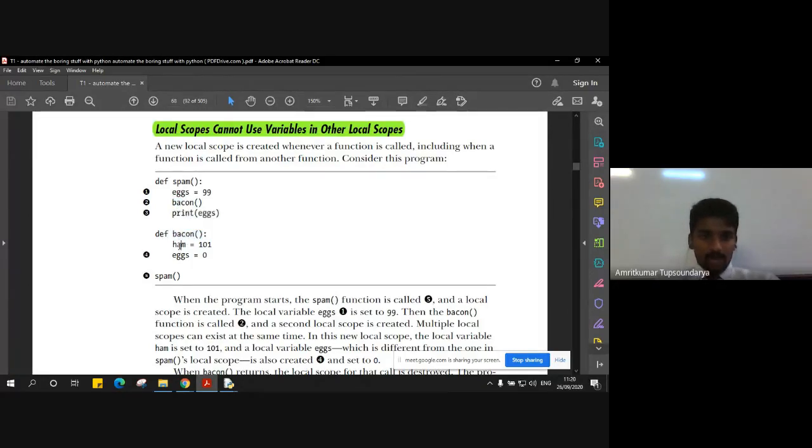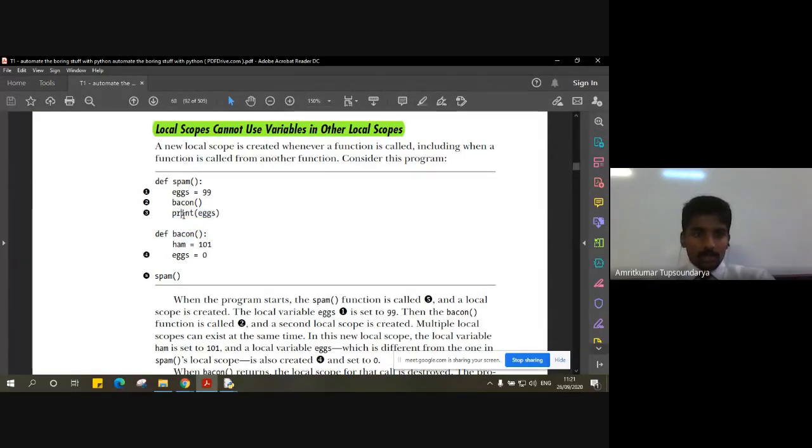We assign the variable ham is equal to 101. So for the time being, the value of the eggs that we have is 99 and the value of ham is 101. After this, eggs is equal to 0 has been assigned. But this eggs is local to this scope, it's a local scope inside this bacon function. Now, once this bacon execution completes, the flow of the program control comes back here and starts printing the eggs.